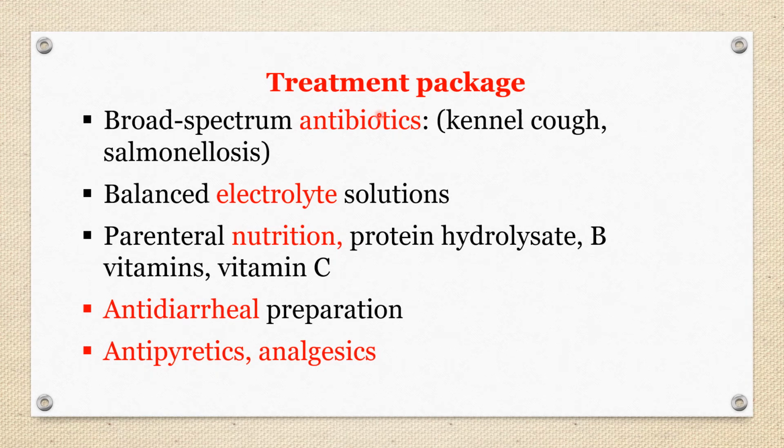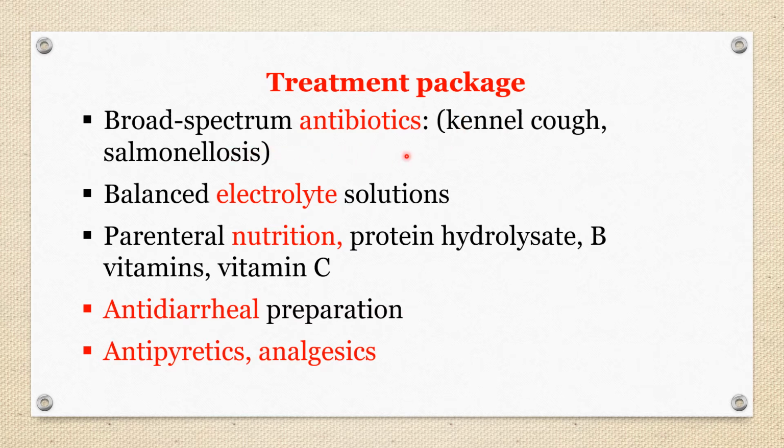We have seen the aims of treatment. Based on that, here we'll give some consideration to the treatment package. The treatment package must contain the following things.